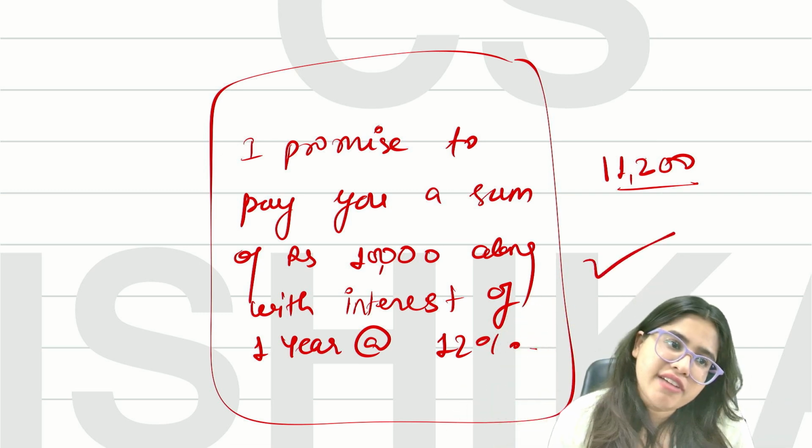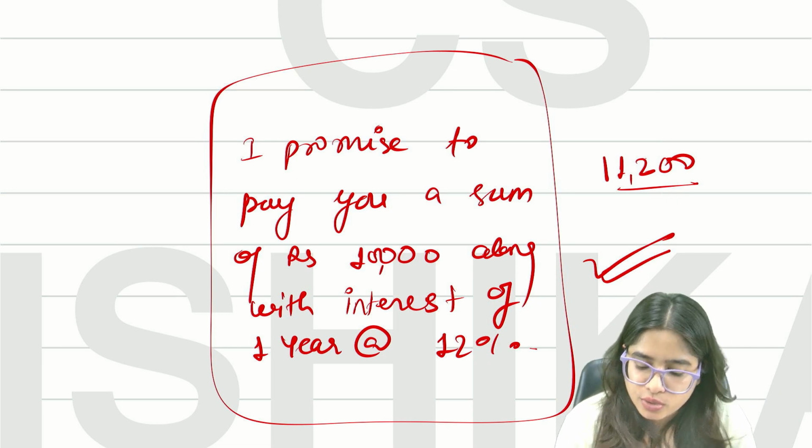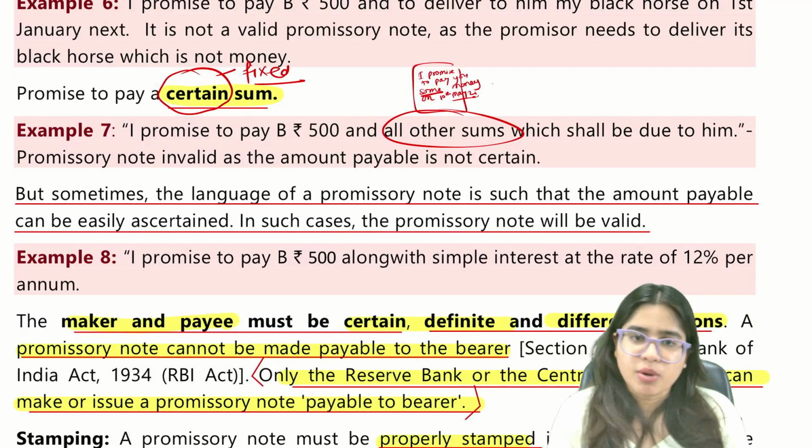So is this a valid promissory note? Yes, this is a valid promissory note. I hope you all have understood. So where the amount is either certain or capable of being certain, then the promissory note is valid.